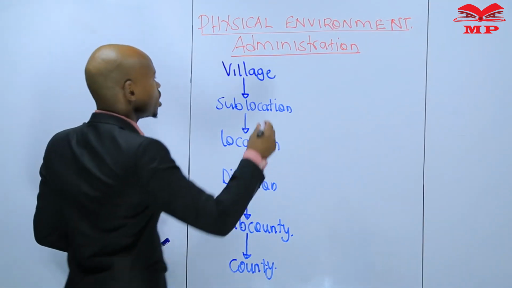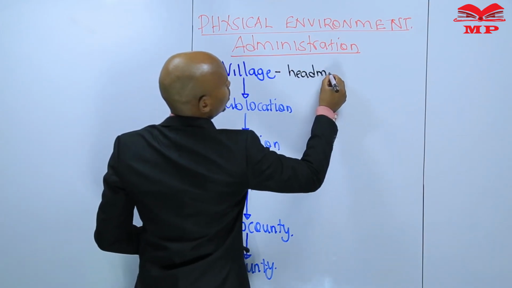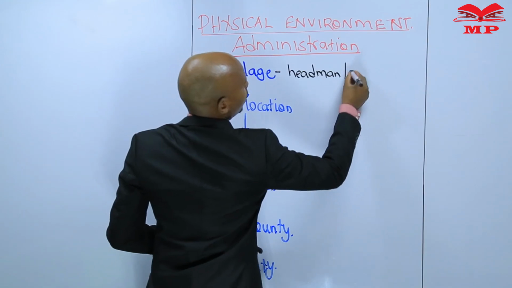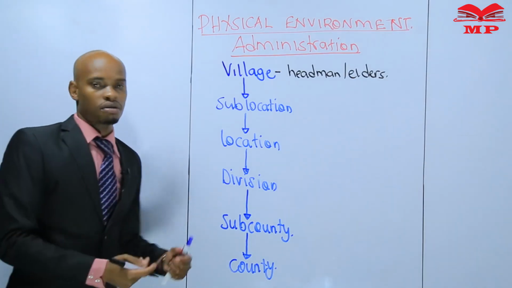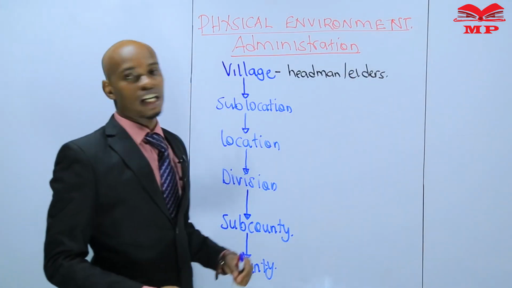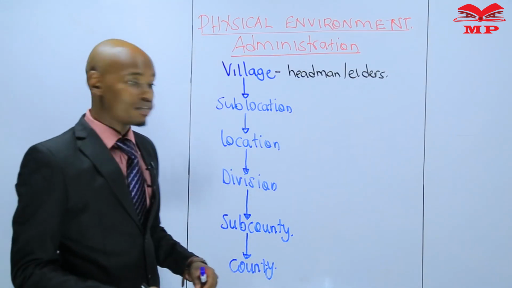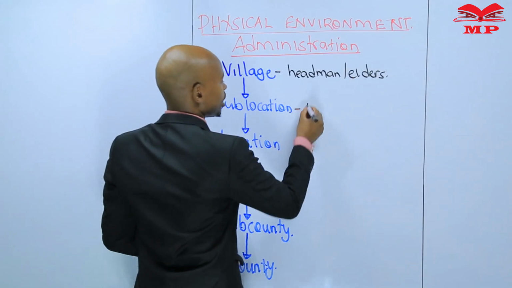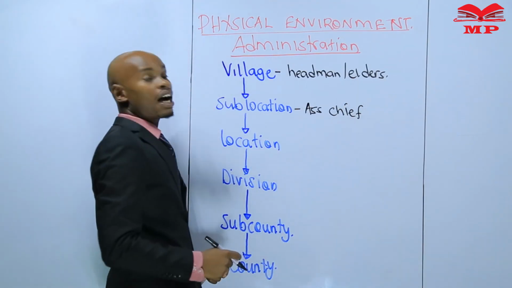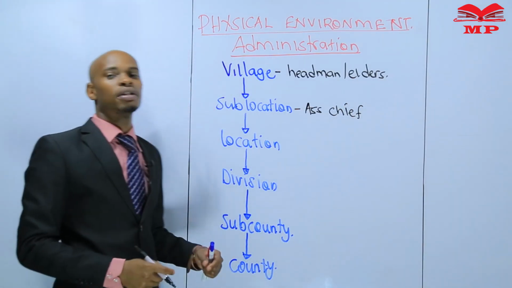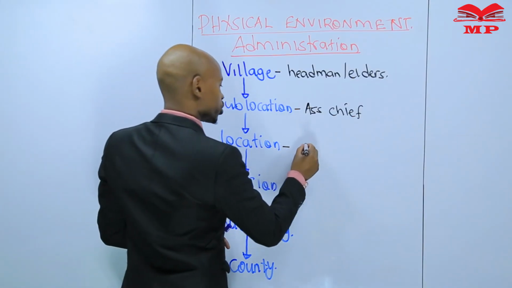Maybe to give them the titles of the people who are in charge of these hierarchies. Who is in charge of a village? This one is a village headman or elders. This depends on the community. Some communities have village elders, others have village headmen as the people who are in charge of that village. Sublocation, we have an assistant chief. We used to call him a sub-chief, but that word sub no longer exists. We use assistant chief. And location, we have a chief.